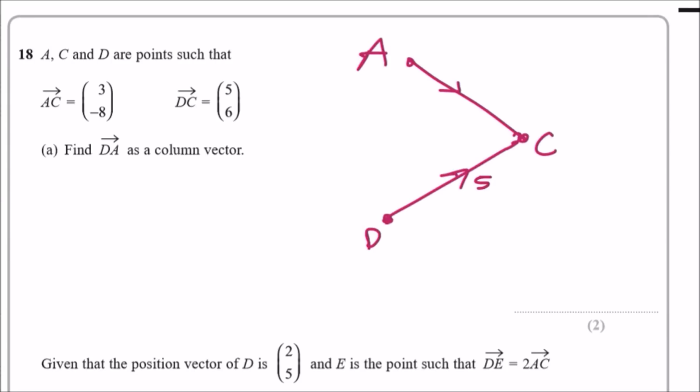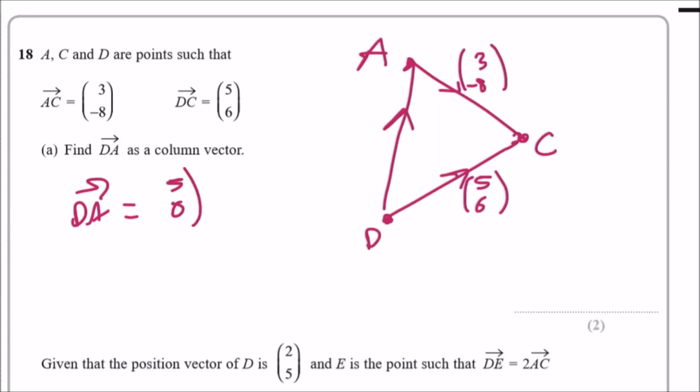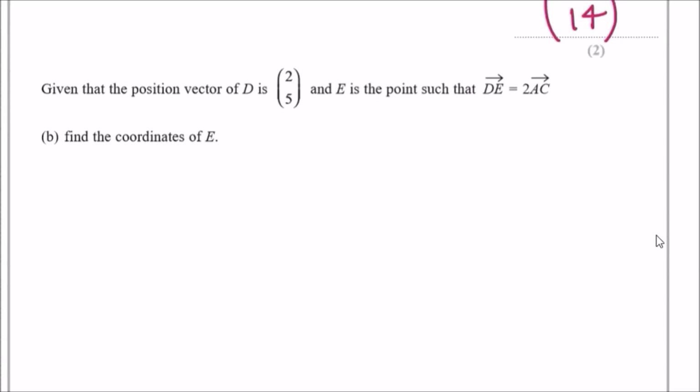So you're going 5 across, 6 up. And this is going 3 across and 8 down. Now, find D to A. So you're going from D to A. To do that, you can clearly see that we need to go through C. We're going to go from D to C first, then C to A. So we need to go backwards. So D to A is going to be 5, 6, minus 3, minus 8, because when you go backwards, it's negative. So 5 take away 3 is 2. 6 minus 8 will give us minus 2. So 2, 14. Okay, next question, guys.